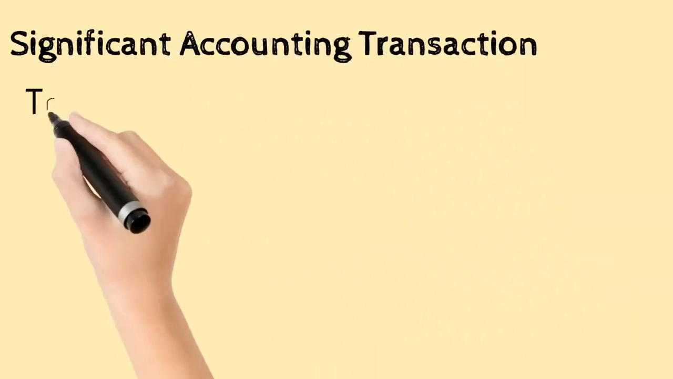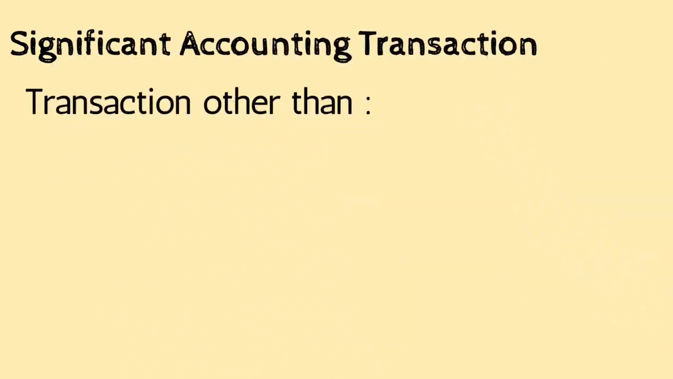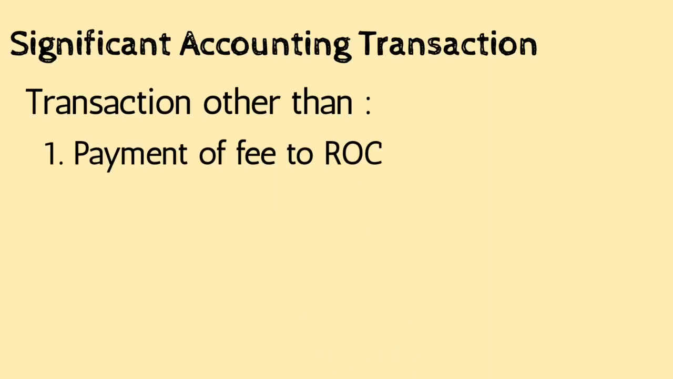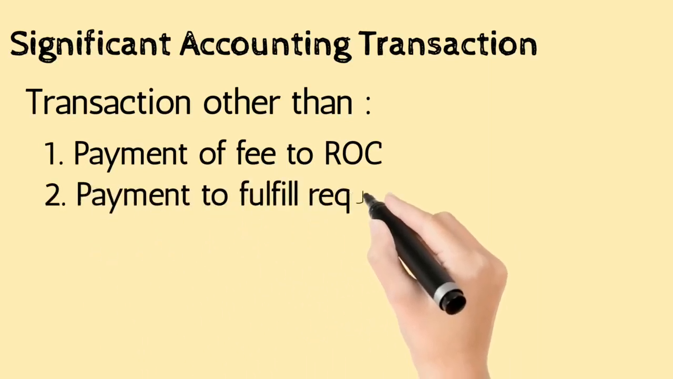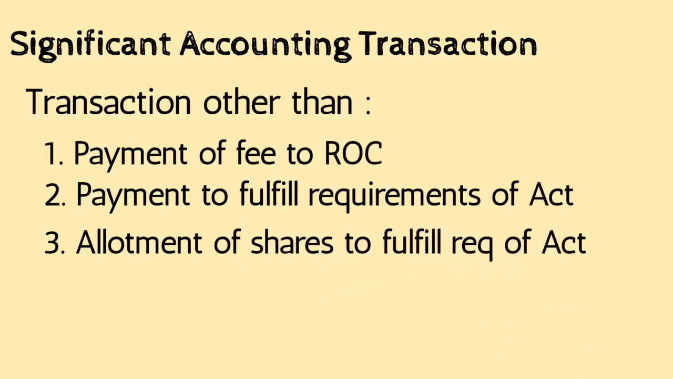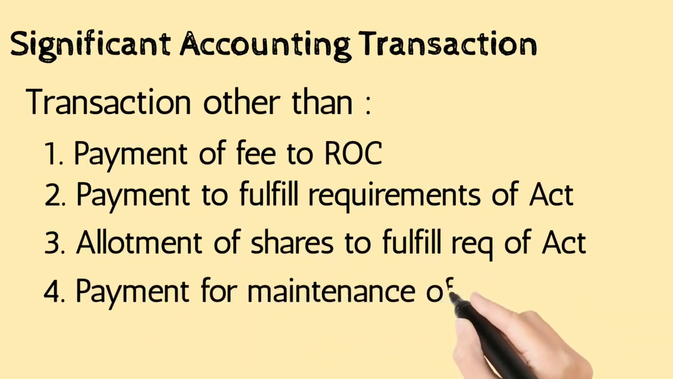Next is the definition of significant accounting transaction. The explanation to section 455 does not define significant accounting transaction. Rather, it defines what is not a significant accounting transaction. Four things are given here, that is payment of fees by company to ROC, payment to fulfill the requirements of the Act, allotment of shares to fulfill the requirements of the Act, and payment made for maintenance of office and records.